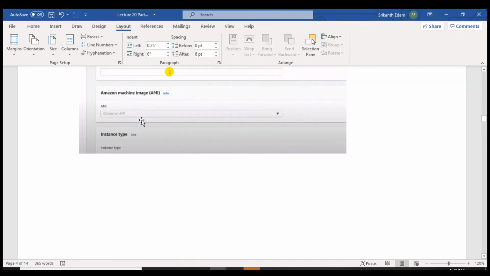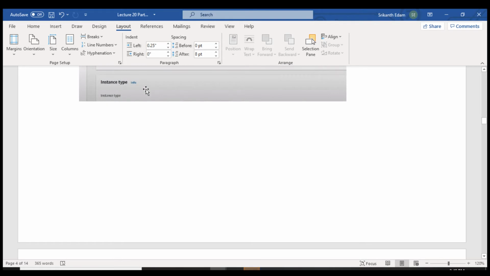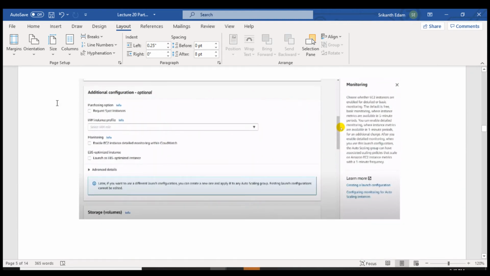Using this AMI, it is going to launch EC2 with the same configuration. In the instance type, you can select your instance, which can be T2, T3, T4 or anything else. And IAM profile, here you can select the user for your EC2.